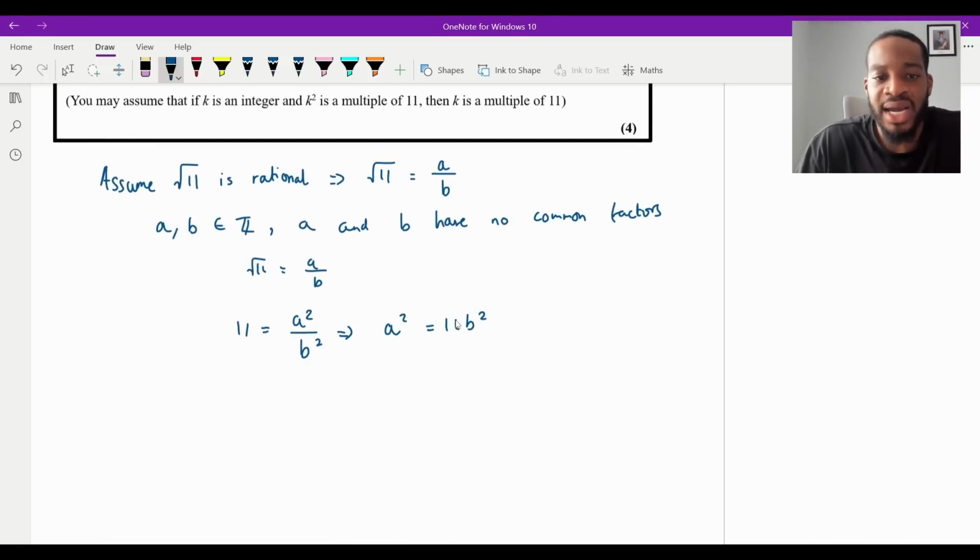Now, we can see quite clearly a squared is 11 times some integer, which would mean that a squared is a multiple of 11, isn't it? So I'm going to just say here, a squared is equal to 11 times an integer, which implies that a squared is a multiple of 11. And what I'll do is let me just make it so it's neat.